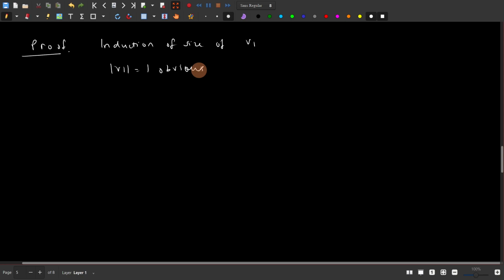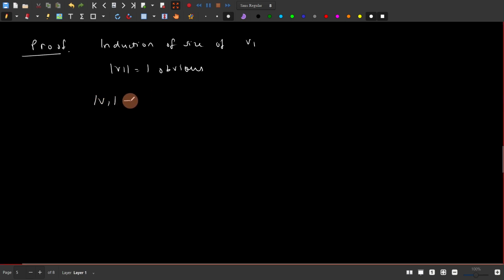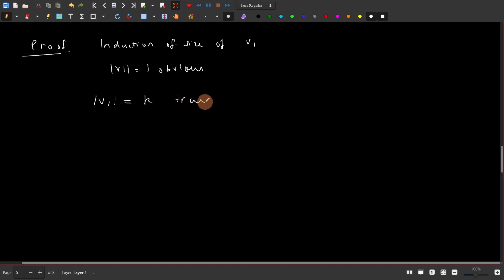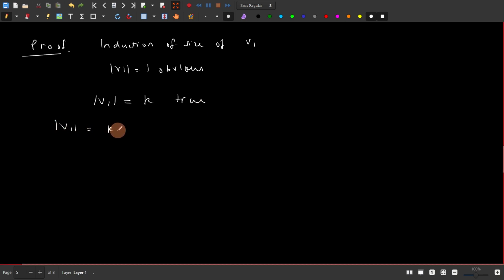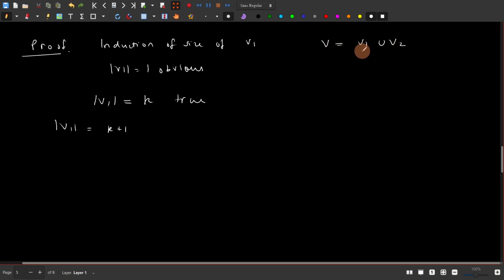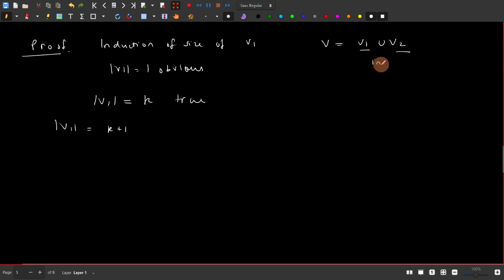If it has one vertex, then the theorem is vacuously true. Now suppose we put an induction: suppose it is true for all V1 with size k. Now we will proceed for the case when V1 is k plus 1. Recall that V is V1 union V2. These two are independent sets.